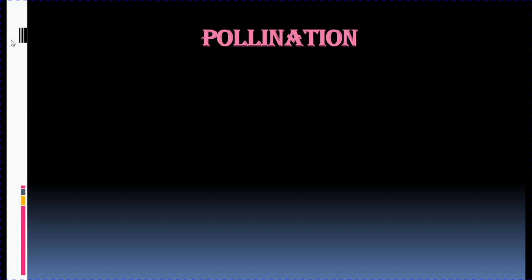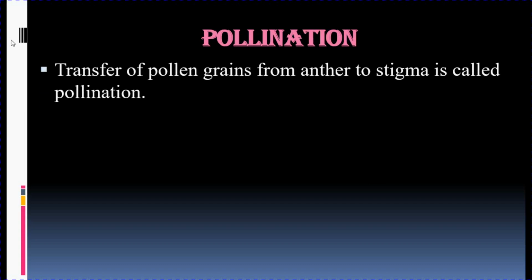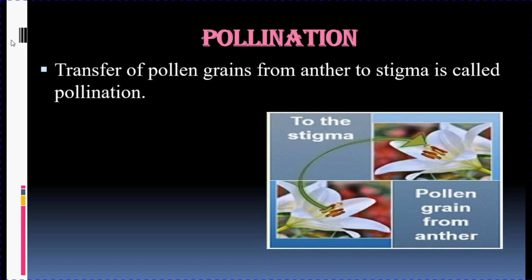So beginning with the definition of pollination, what is pollination? Pollination is the transfer of pollen grains from anther to stigma. In this figure you can see these are the flowers with anthers and stigma. Now during pollination what happens? The pollen grains produced in these anthers are transferred to the stigma.